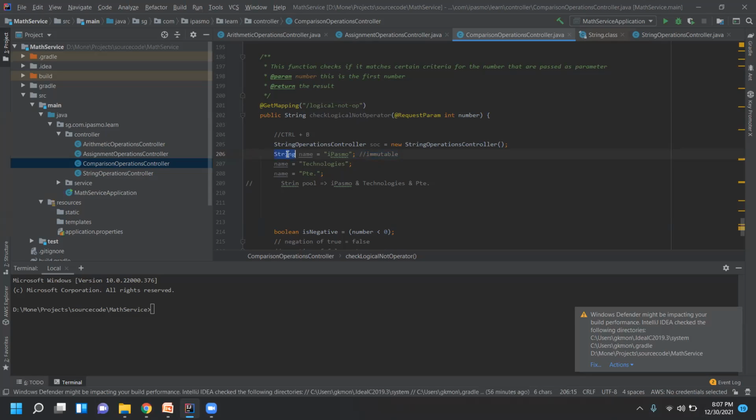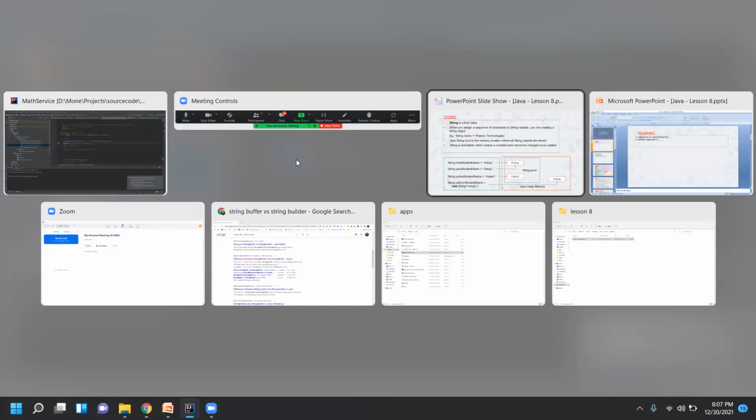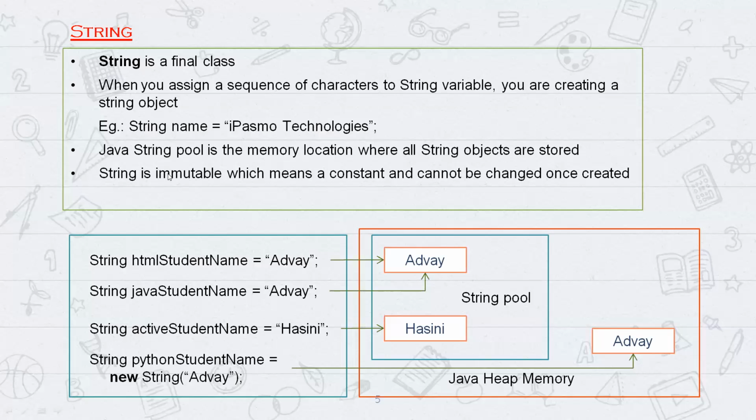The string class is final, right? When we say it is final, it is like a constant. So that's why you see the third statement here. It can never change. String is immutable, which means a constant. So immutable means it's a constant and cannot be changed once it is created. So the value is created here and it cannot be changed. If you change the value, then it will create a new string in the string pool, another string inside the string pool. So it keeps on increasing.